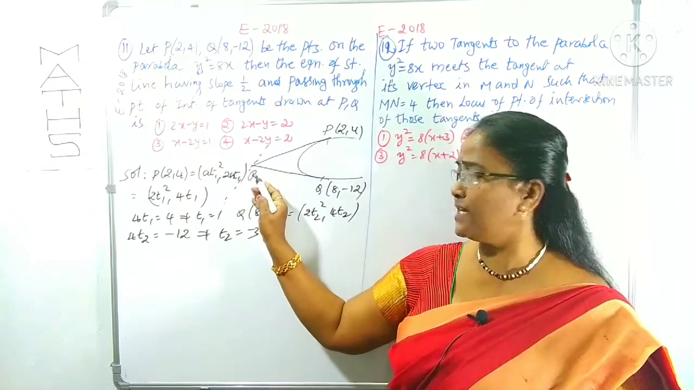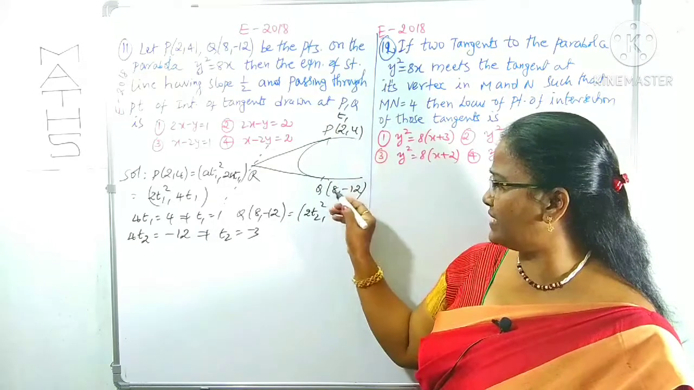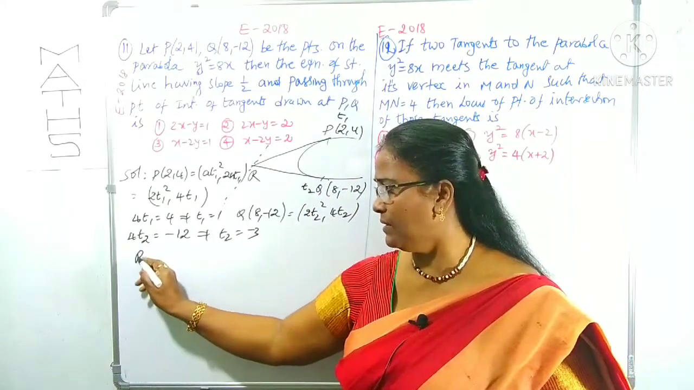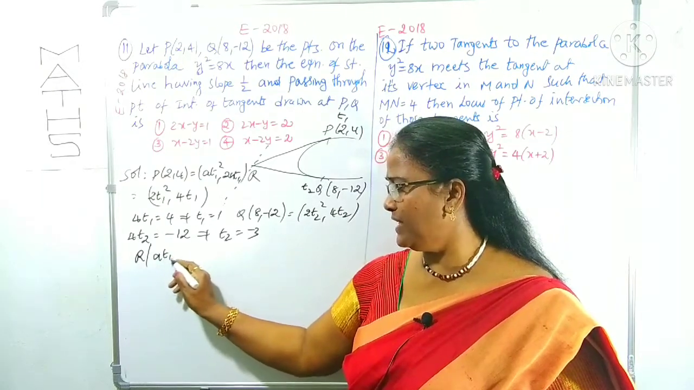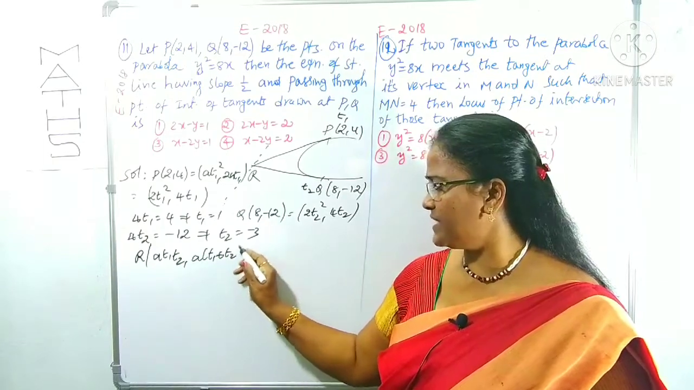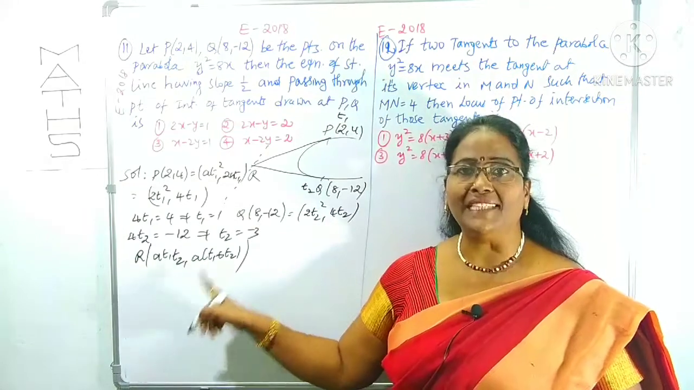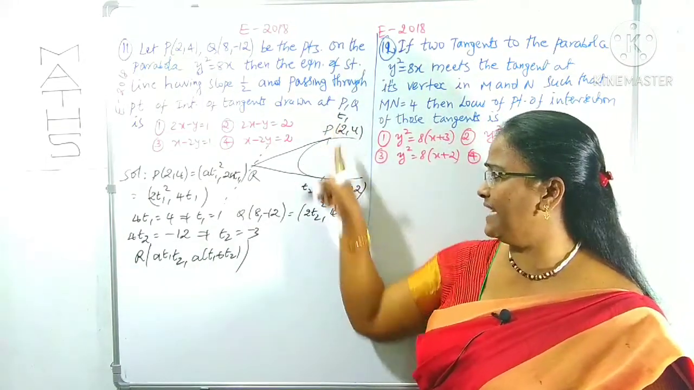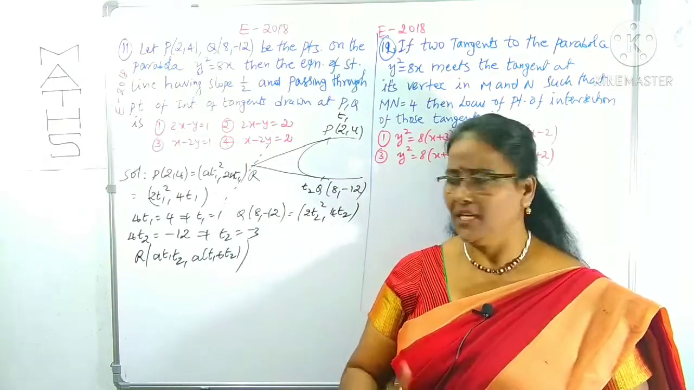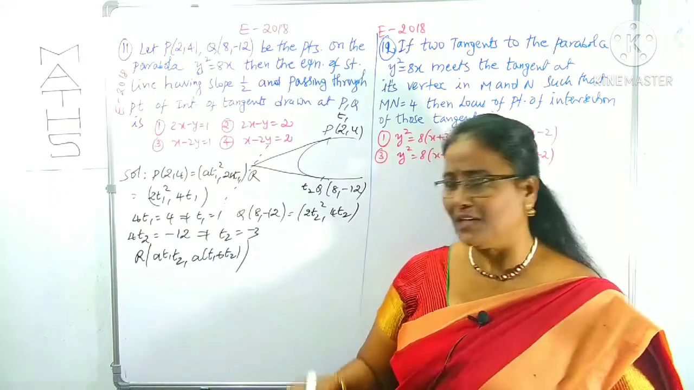Now we can concentrate on R. R is the point of intersection of tangents drawn at t1 and t2. For that we have to use one of the tips: R is (a t1 t2, a(t1 plus t2)). This is clearly the point of intersection of tangents drawn at t1 and t2 to the parabola y square is equal to 4ax. We have to use this step. Directly you can find the R point.